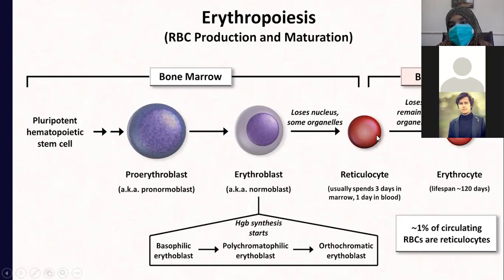But as you can see, the reticulocyte is a polychromatic cell. What is polychromasia? Polychromatic cells are those cells which give a double shade. As you can see, it is giving the shade of red and blue. So the red and blue shade is given by reticulocytes, and erythrocytes are red colored cells. The lifespan of erythrocytes is around 120 days. Total 1% of circulating red blood cells are reticulocytes and the rest are mature erythrocytes.